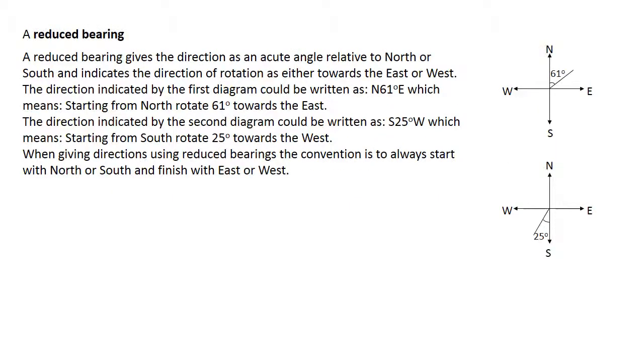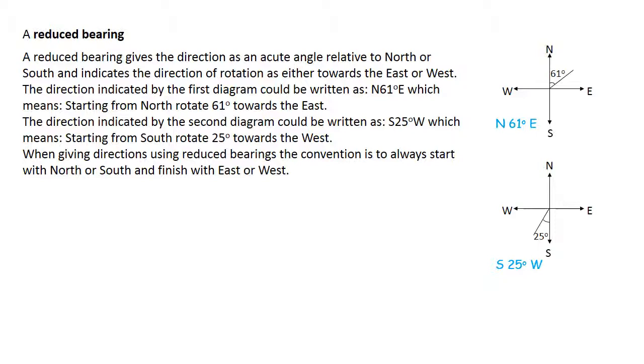A reduced bearing gives the direction as an acute angle relative to north or south and indicates the direction of rotation as either towards the east or towards the west. The direction indicated by the first diagram could be written as north 61 degrees east, which means starting from the north, rotate 61 degrees towards the east. The direction indicated by the second diagram could be written as south 25 degrees west, which means starting from south, rotate 25 degrees towards the west.